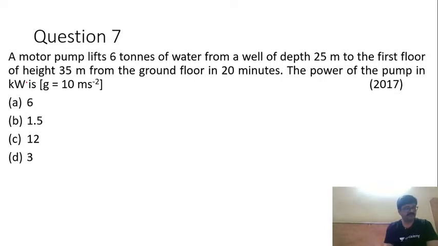So now over here, let me just write firstly given factors. Now mass of water lifted is 6 tons. 1 ton is 1000 kg, so obviously it becomes 6000 kg.